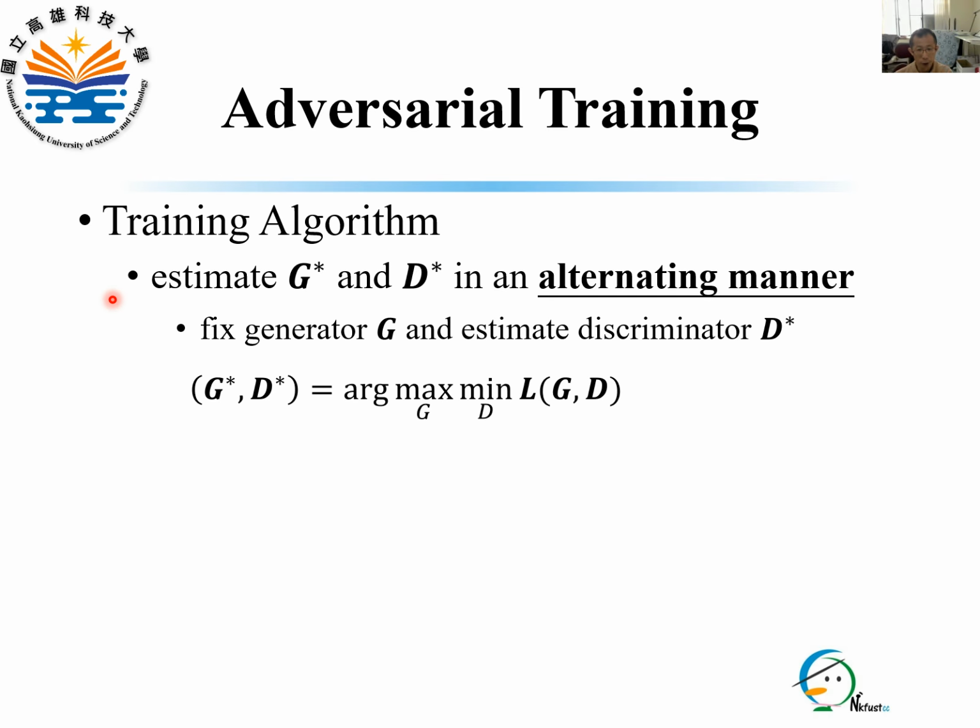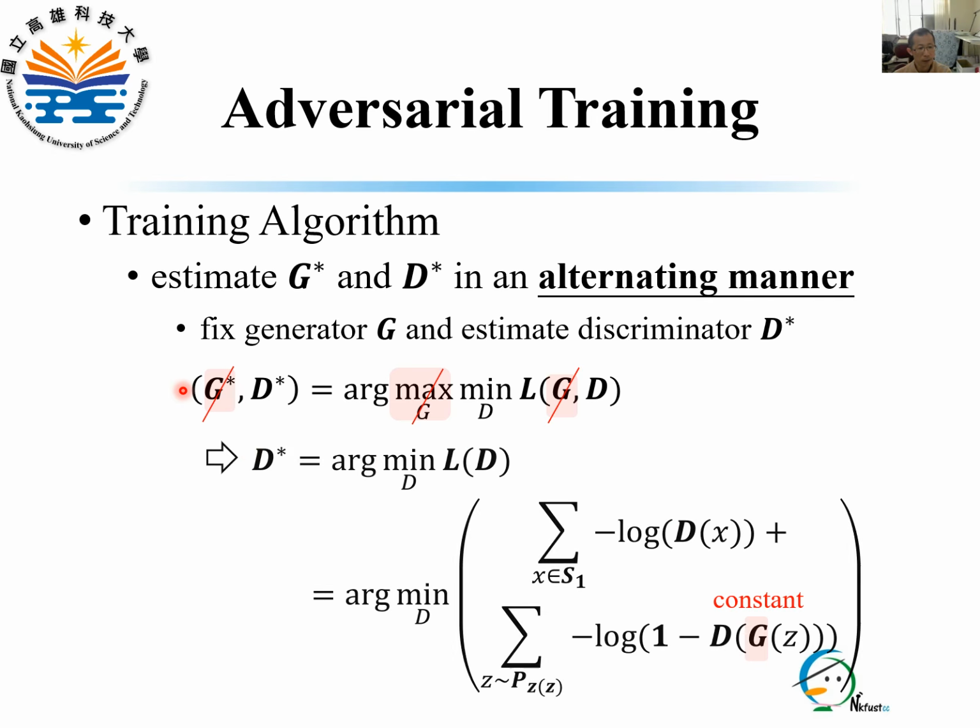The algorithm to train the generator and the discriminator works in an alternating manner. First, we keep the generator G fixed and update the discriminator to get the optimal discriminator D star. Since G is treated as a constant in this step, its influence can be ignored in the loss function L(G,D). This leaves us with the objective function used specifically for training the discriminator.